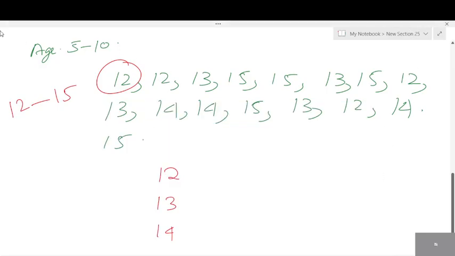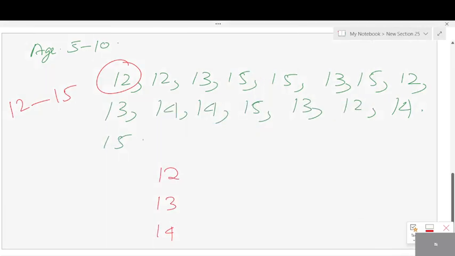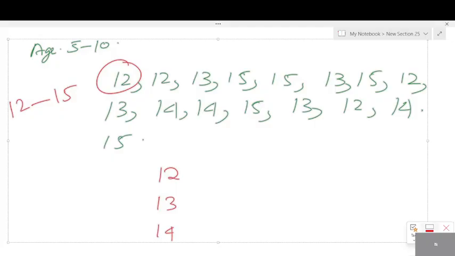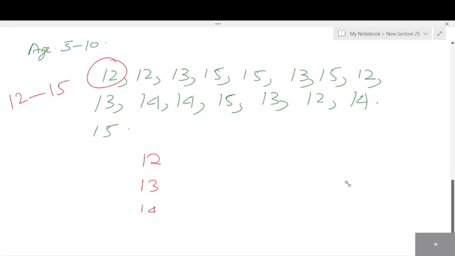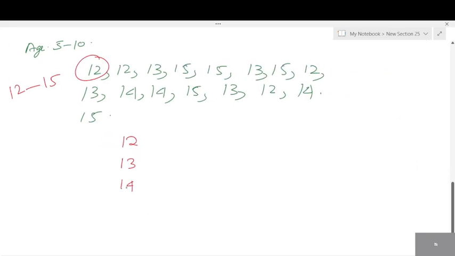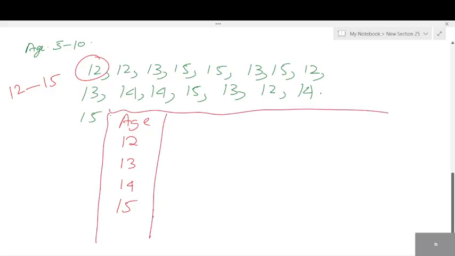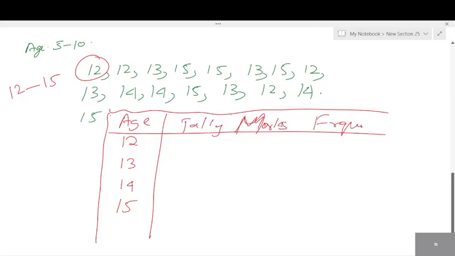Okay, fine. Here, tell me the different types of numbers, students. 12, 13, 14 and 15. So this is known as age. Look here. This is how we write the table for this age. Here there are just 4 different types of numbers, not many. Tally marks, and frequency. This is known as frequency.